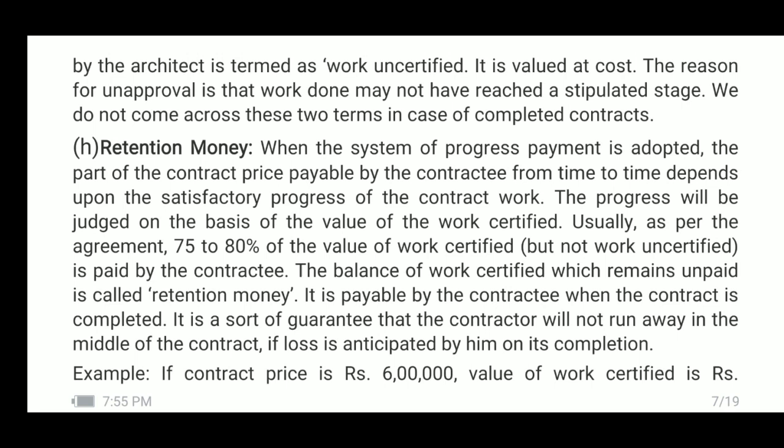The balance of work certified which remains unpaid is called retention money. For example, if the percentage is 80%, 20% of the work certified will be called retention money. It is payable by the contractee when the contract is completed.